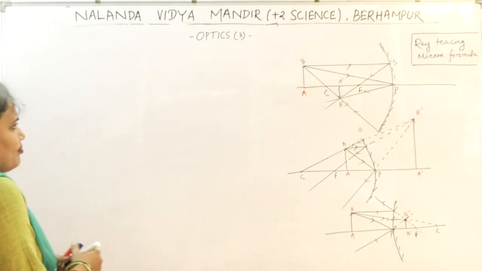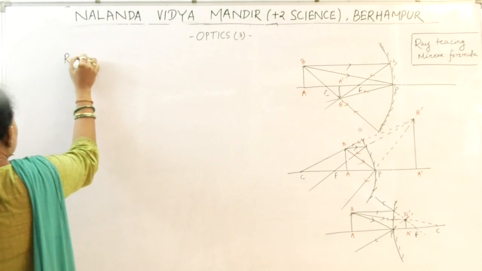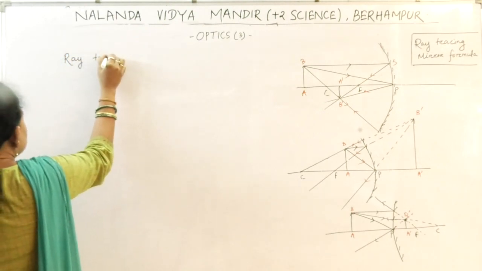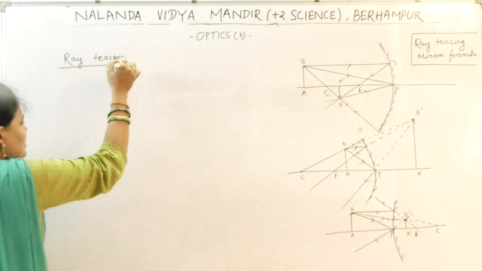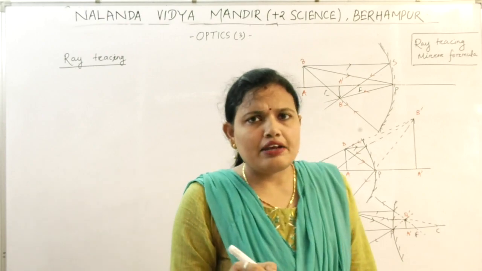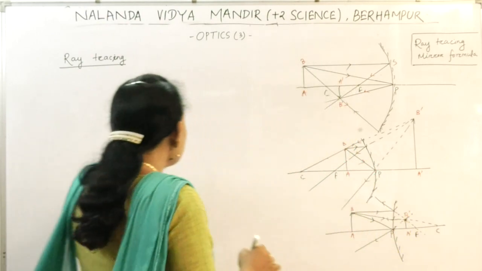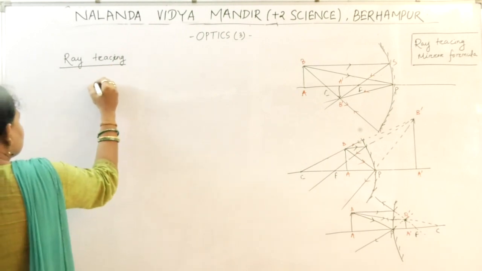Today we will study how you can trace a ray. What does it mean? It means in what direction the incident ray will fall and in what direction the reflected ray will move. This will help you to draw the ray diagrams easily.